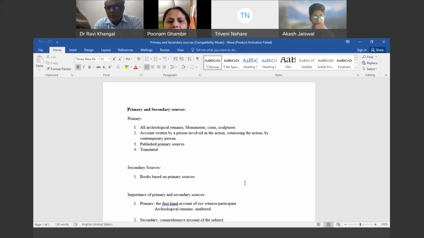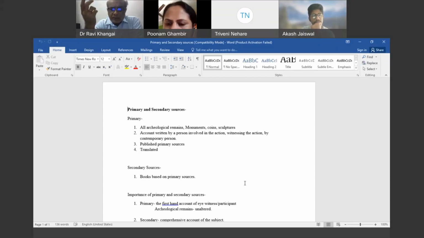For example, if somebody was a contemporary of Chhatrapati Shivaji, his account of Chhatrapati Shivaji is considered a primary source. So the person who has witnessed the action, who was a contemporary of the action, or who was a contemporary of the person. Similarly, autobiography is also a primary source. A person writing about himself is a primary source.